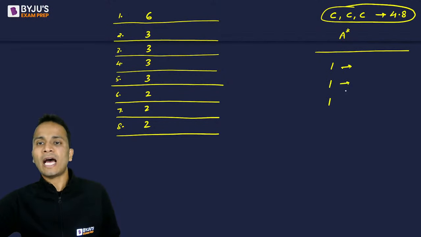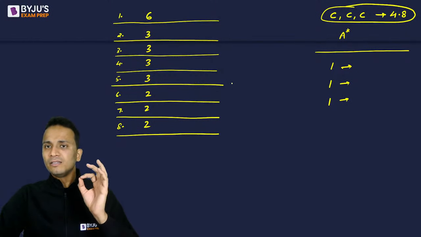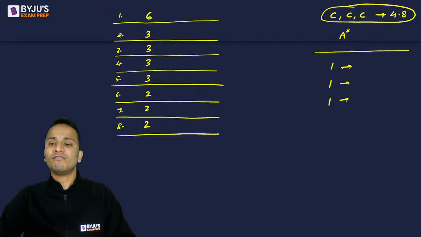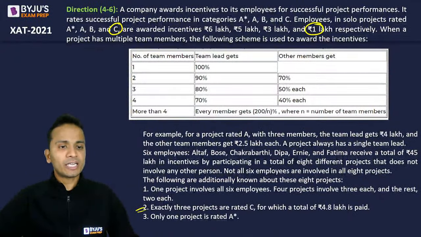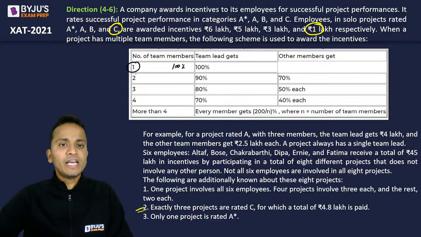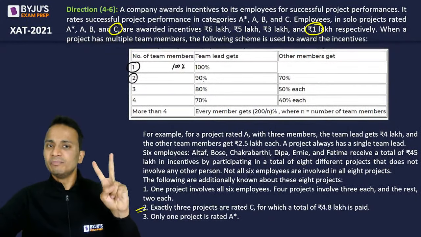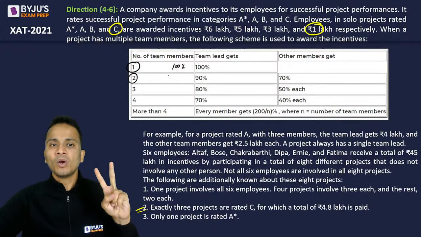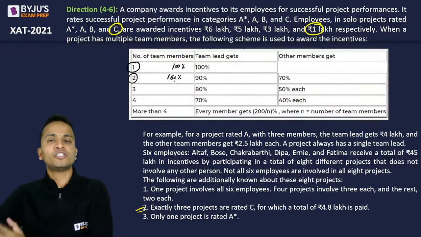But these does not add up to 4.8. इनका sum 4.8 नहीं है. That means these 3 projects does not have 1 employee, but it has more than 1 employee. ठीक है. अब एक बार चेक करते हैं कि अगर 1 employee होता है तो total percentage of incentive that is distributed is only 100%. Okay. If we have 2 employees, team lead will get 90% and the other member will get 70%. So 90 plus 70 कितना हुआ? 160%. So जो भी incentive था उसका 160% distribute हुआ है.